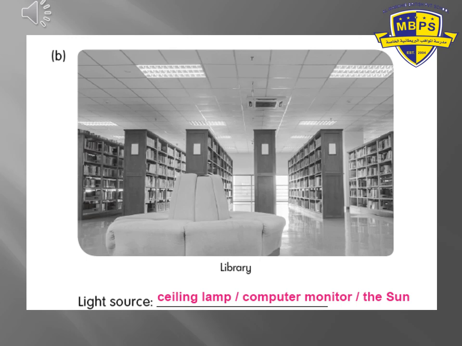And leave a space also. All the time we should leave a finger space. Very good. If your answer is not the same, please change it with these answers. Ceiling lamp, computer monitor, or the sun. Write any one of them with a nice handwriting.